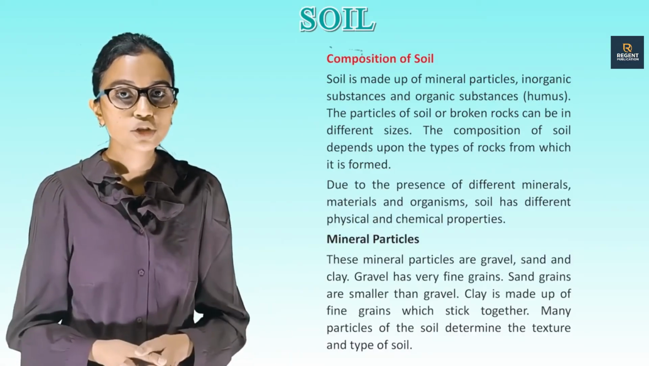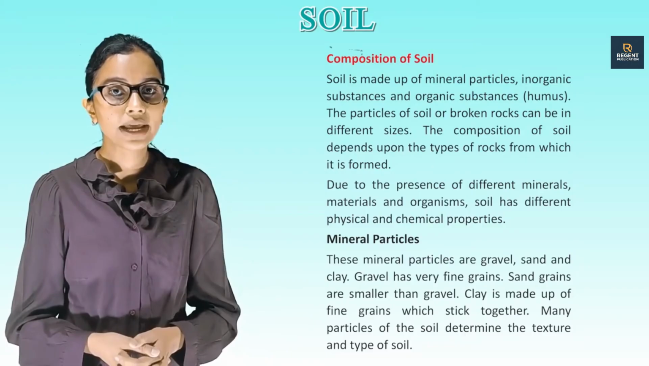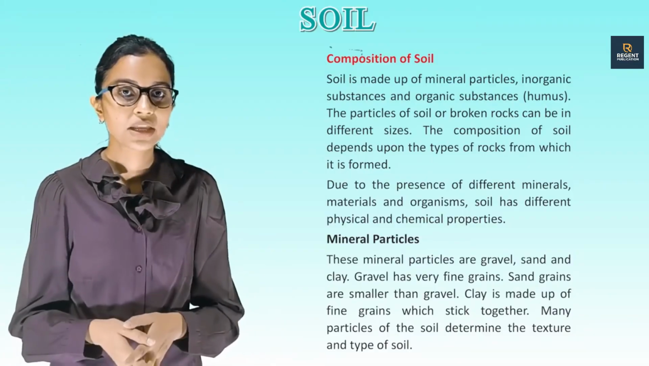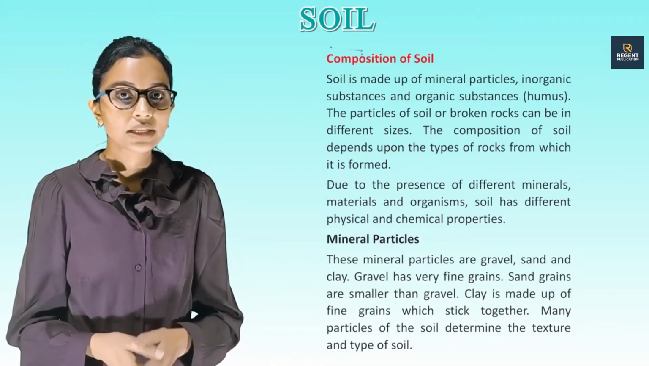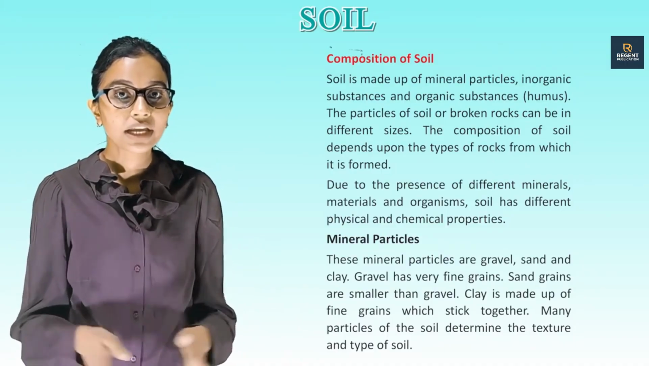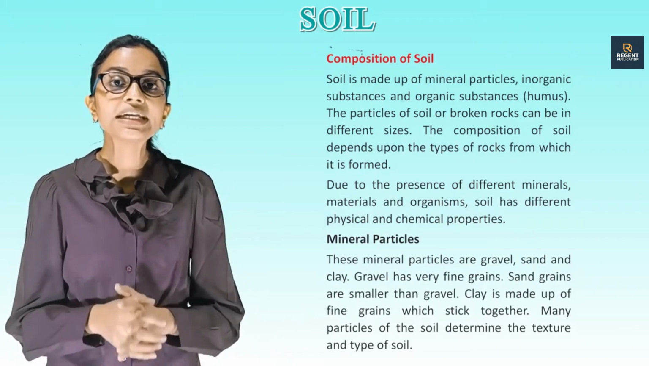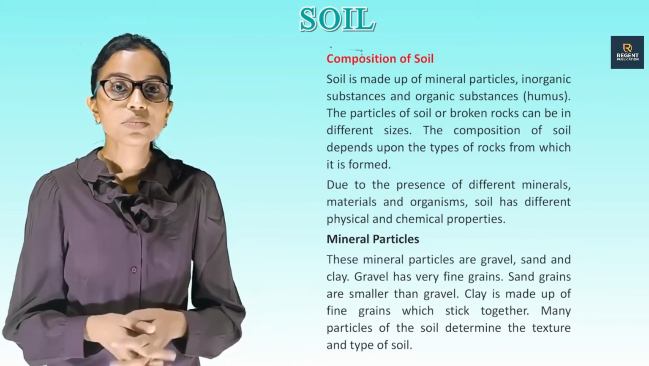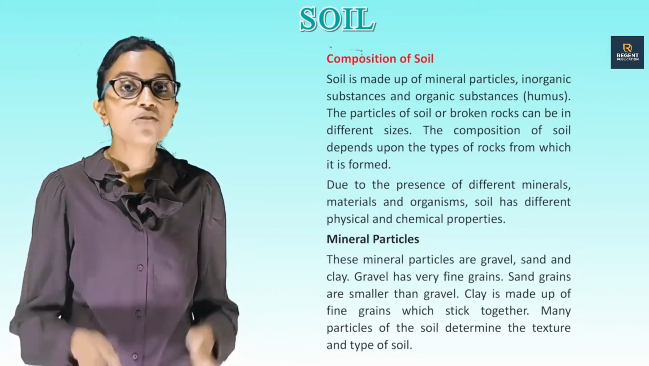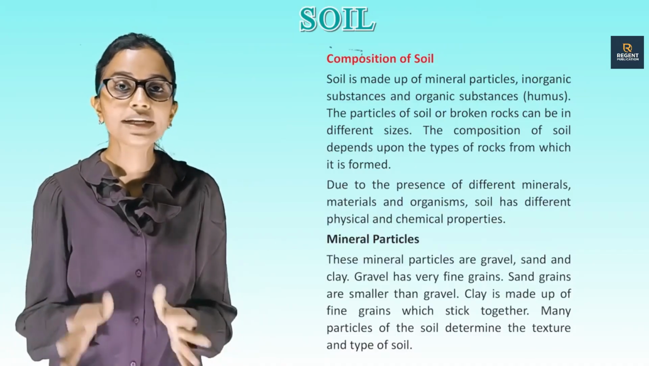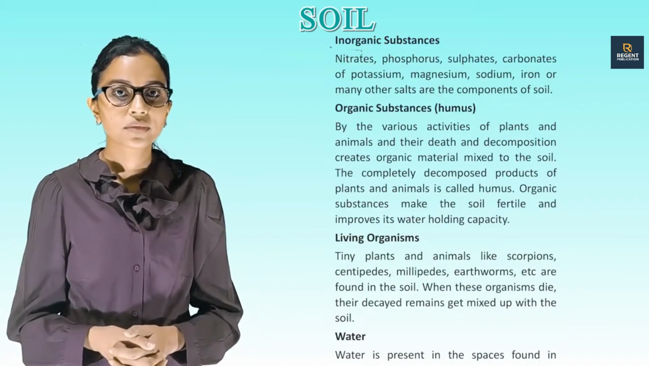Due to the presence of different minerals, materials and organisms, soil has different physical and chemical properties. Mineral particles. These mineral particles are gravel, sand and clay. Gravel has coarse grains. Sand grains are smaller than gravel. Clay is made up of fine grains which stick together. The particles of the soil determine the texture and type of soil.